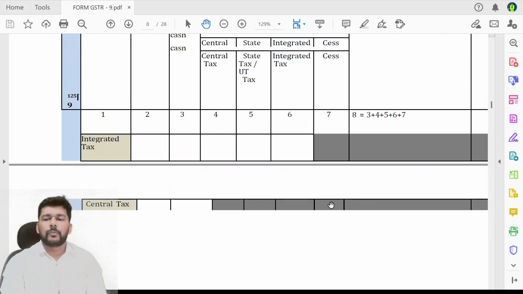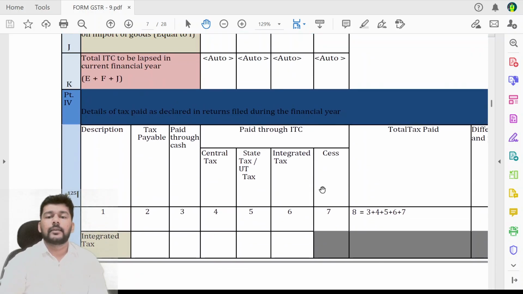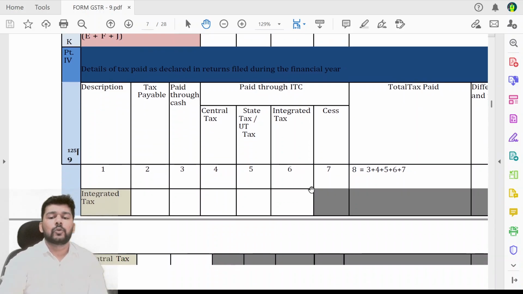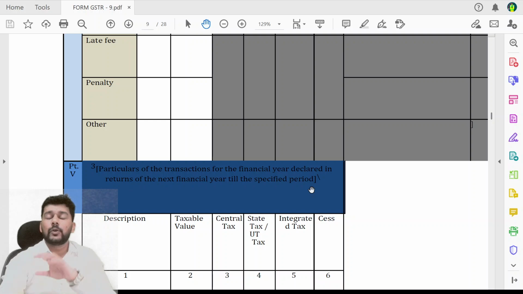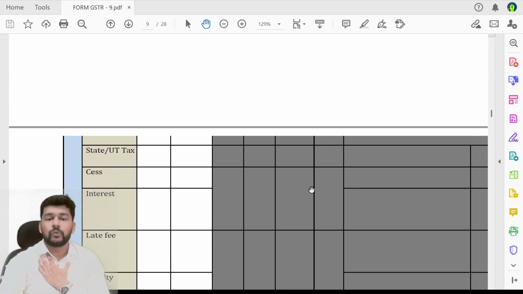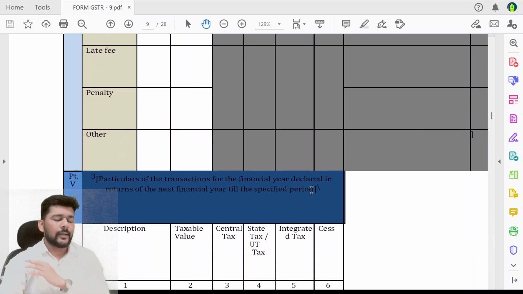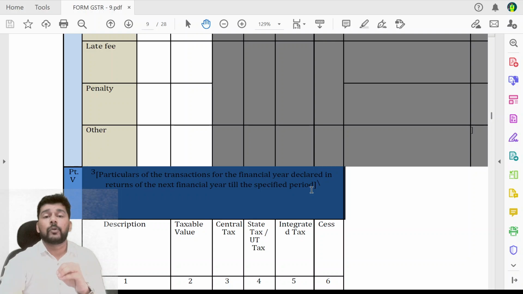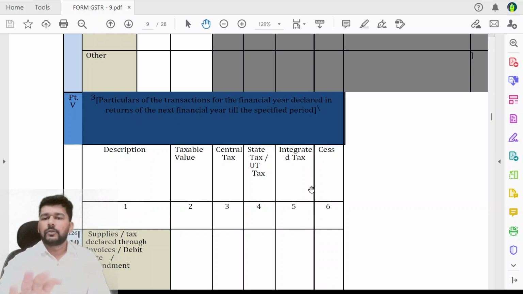यहाँ पे उन्होंने जो आपको गैप दिया है, that is to find out if there are any kind of differences which are of the tax payable and tax paid through the year. Ideally, even if you are making any additional declaration of liability, do not make it over here. That is my humble view, that is my humble opinion. Just keep the data which is in fact punched over here, that is the actual tax paid, and it is history now, because there are no changes that you can later make to the monthly tax paid. So table number 9, in my humble view, do not disturb it.